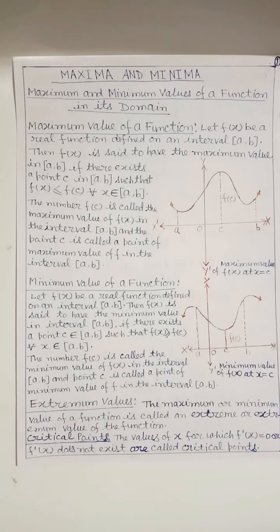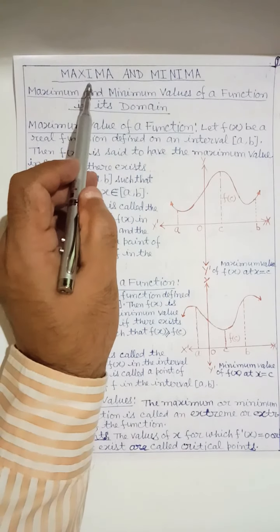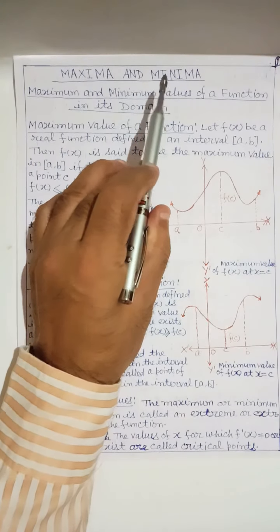Today I am going to discuss maxima and minima.